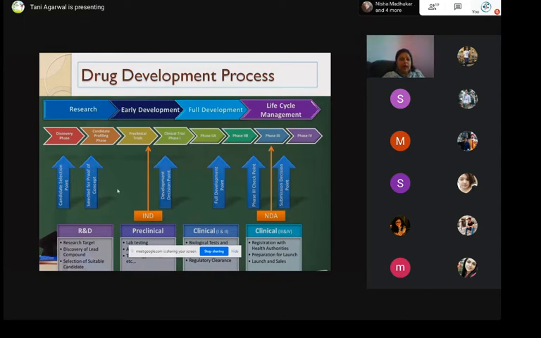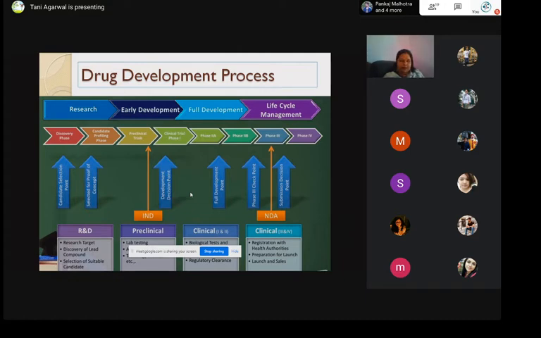Then you can see this yellow long vertical bar, and on the bottom of this it is written IND. IND is investigational new drug application. So this is where the documentation and the role of the regulatory body starts. When you have done enough preclinical studies and you are convinced that your molecule will be of therapeutic benefit, you decide to start clinical trials.